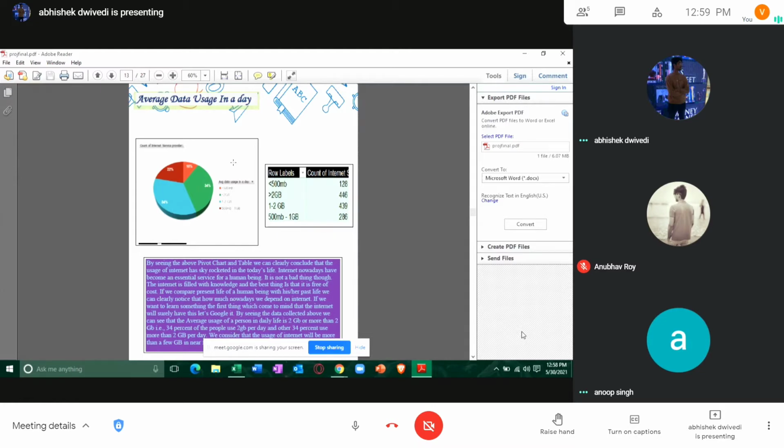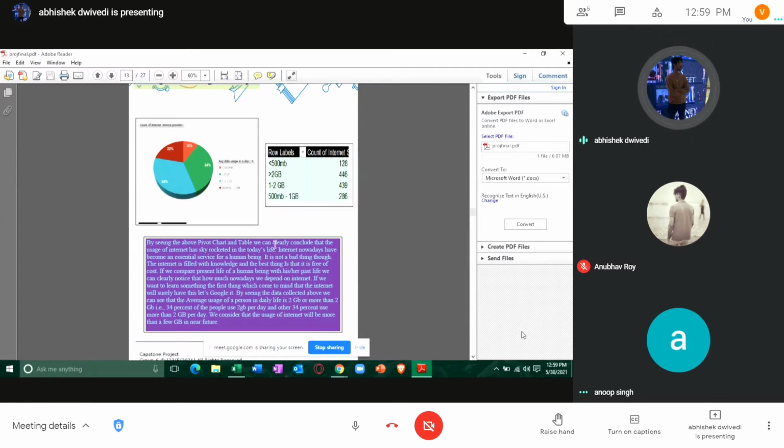But 500 MB is not a satisfactory amount of data. Also, we can see that the number of people who are using greater than 1 GB or 2 GB data is around 800, 900 people out of 1300, that is a great percentage, and we can say that the dependability on internet has increased.